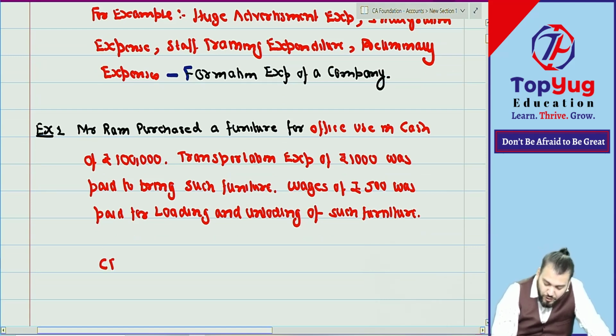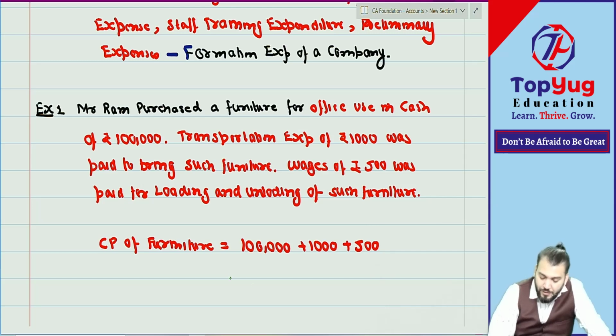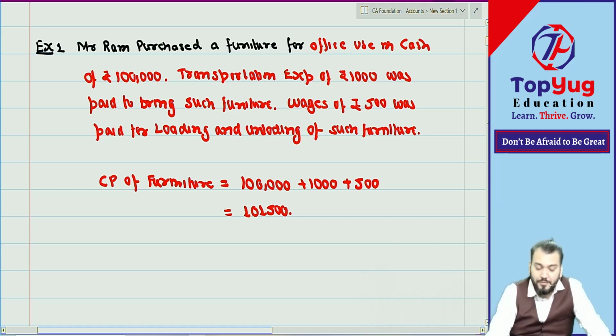So what is the cost price of that furniture? The cost price will be what? Tell me, 1 lakh. Will you add 1000? So plus 1000. Will you add 500? 500. So cost price becomes 1 lakh 1500. Understood? Correct.